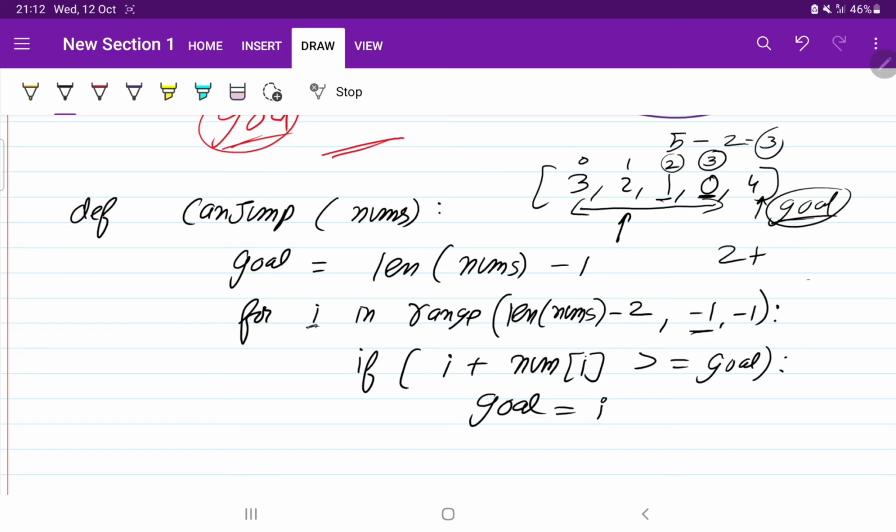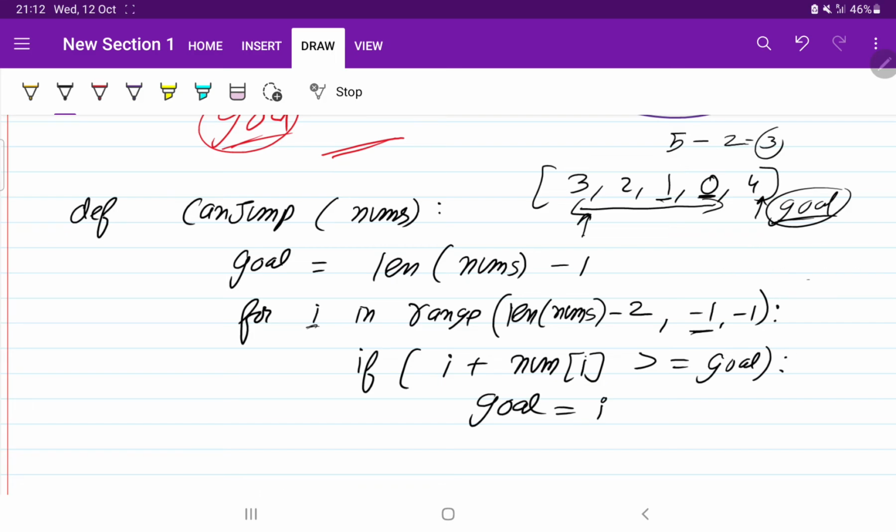2 plus num of I: the value of I is 1, and num of I is 2. Correct? So let us see, it is 4. Is it greater than 4? No, it's not greater than 4. It means here also we are not going to shift our goal. Okay, so again let us come here. Now it is 0 plus 3. Is it greater than 4? So here also our goal is not shifted.